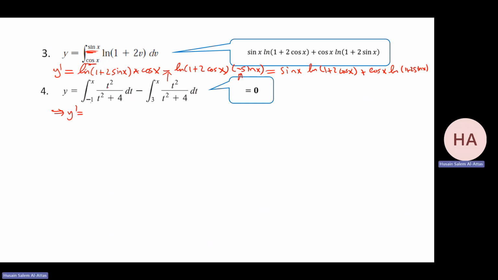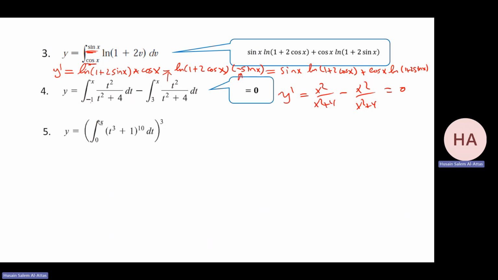This is arctan x, so I have x square over x square plus 4 minus the same thing here. So I have x square over x square plus 4 minus x square over x square plus 4, which is 0.